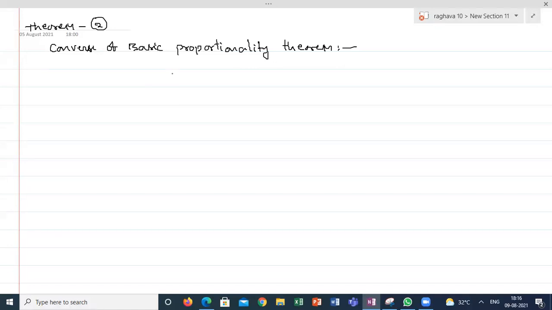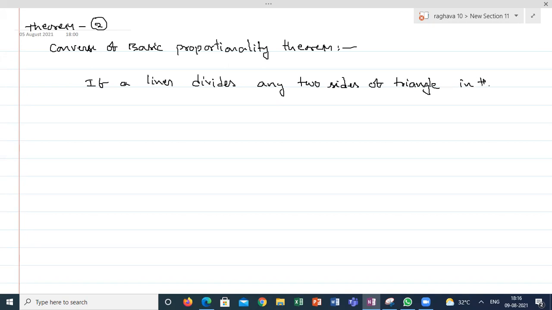If a line divides any two sides of a triangle in the same ratio. In the previous case we had to prove it should be in the same ratio.